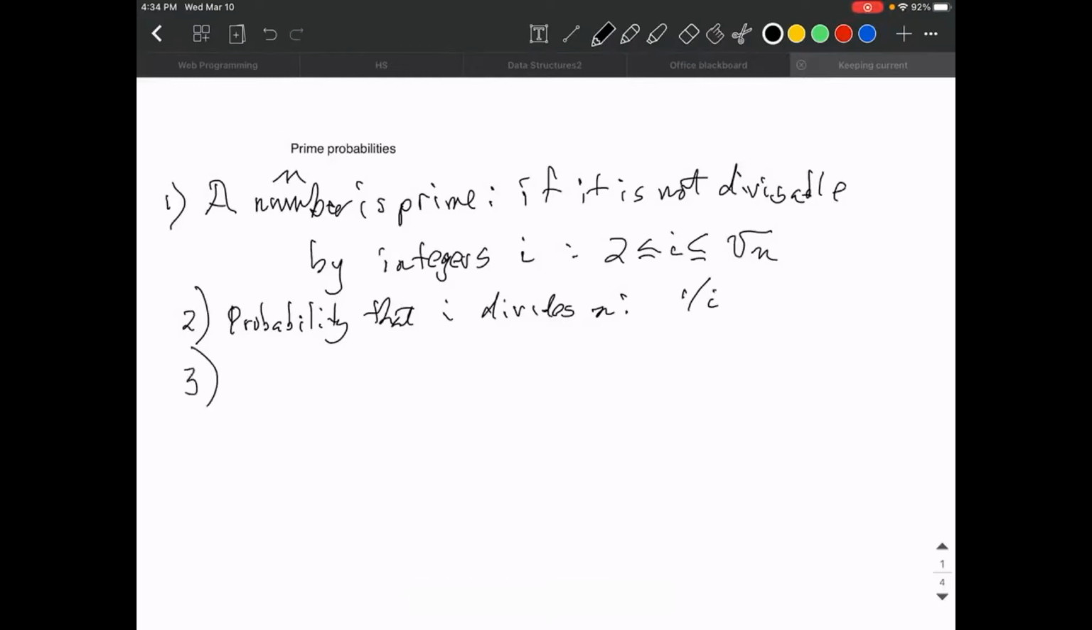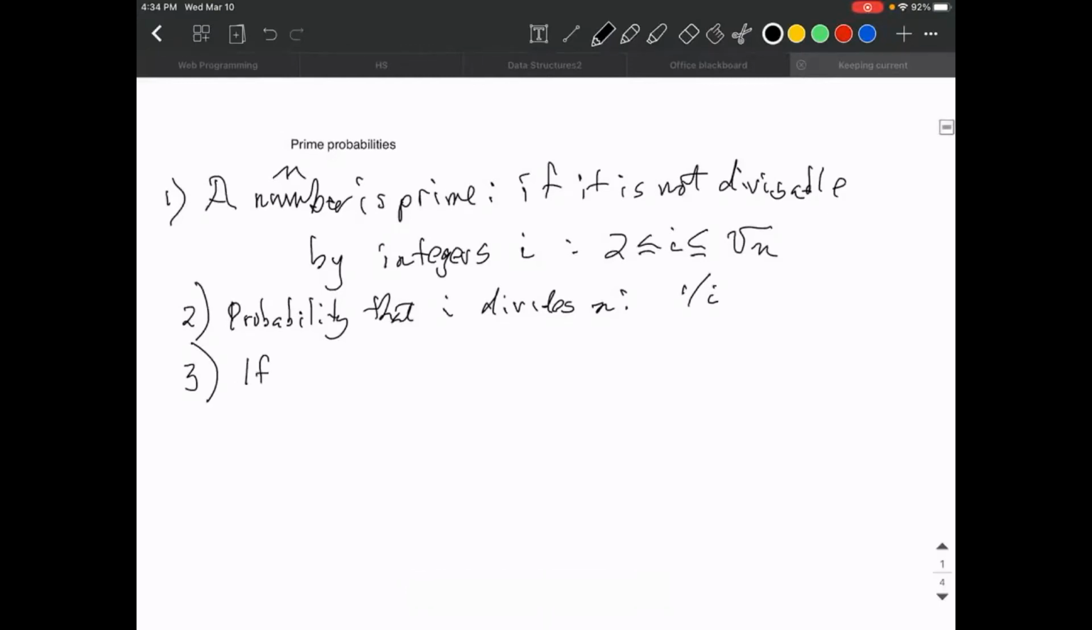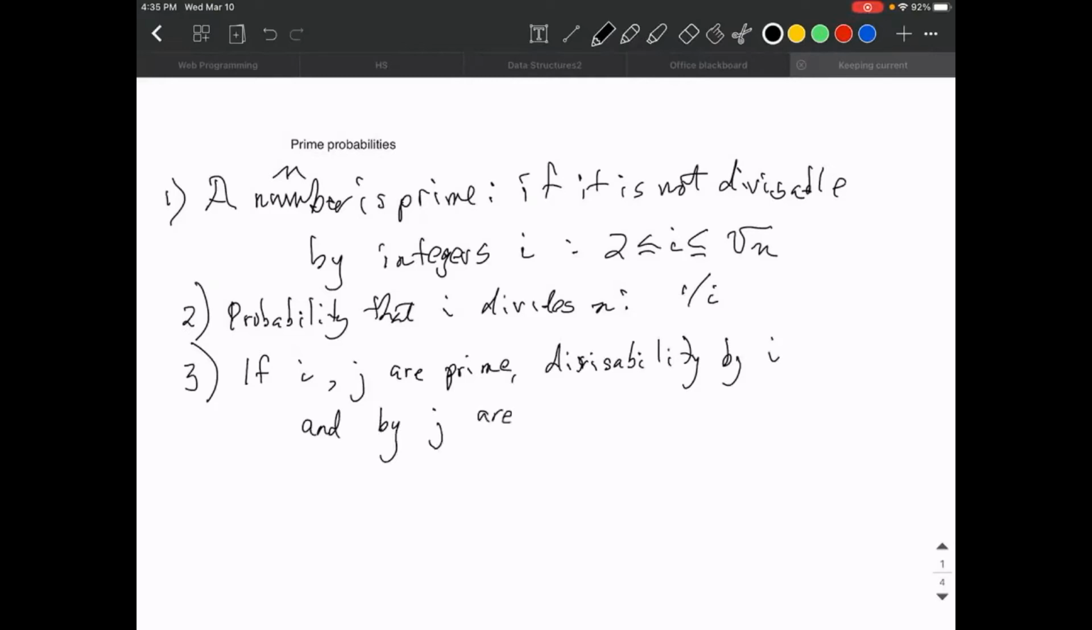And the third and last assumption is if i and j are prime, then divisibility by i and by j are independent. And when you talk about things being independent in the world of probabilities, let's see if I can spell that right. Independent. In the world of probabilities, that means that I can multiply probabilities, which I'm going to be doing.